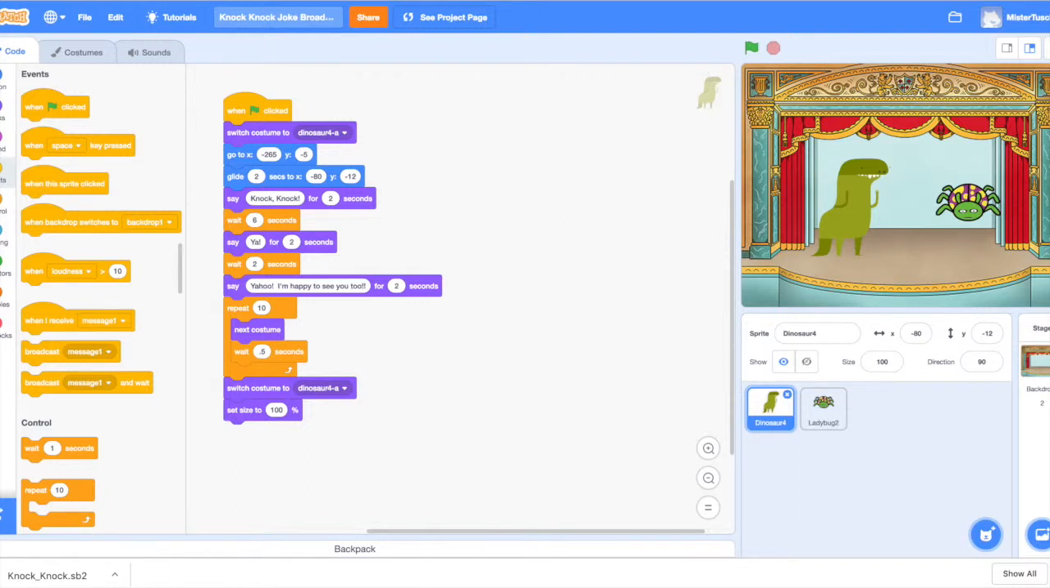Hey, it's Mr. Tush over at Global, and here is my knock knock joke. And we are going to change the knock knock joke. So instead of taking turns, we are going to change it to do broadcast messages.